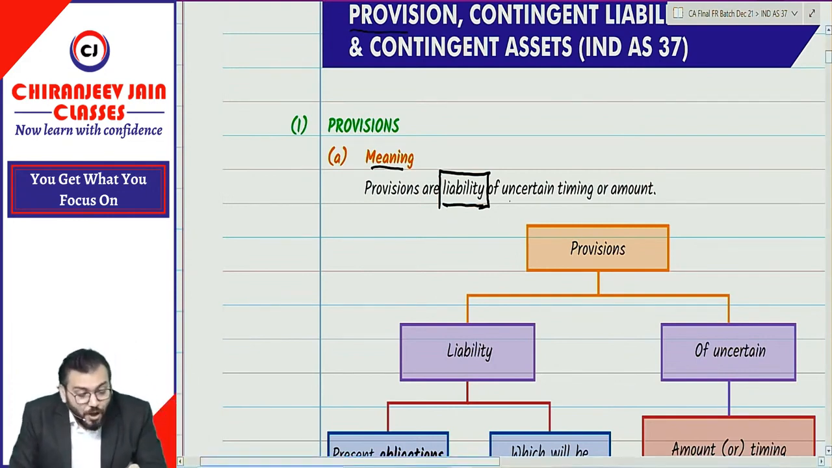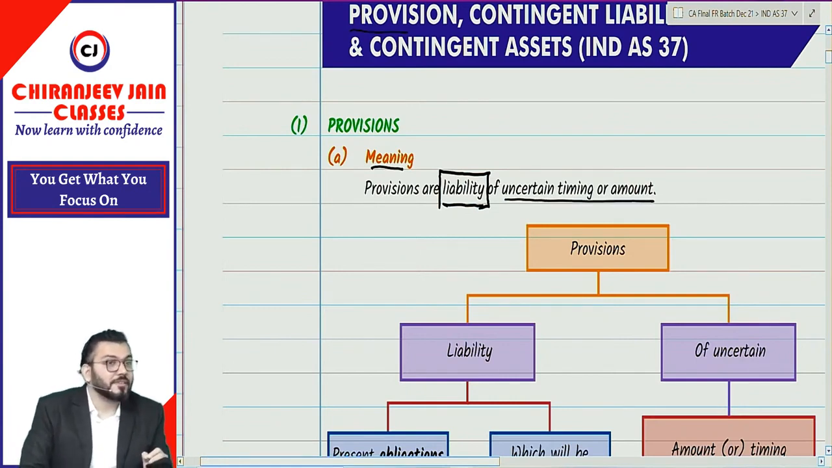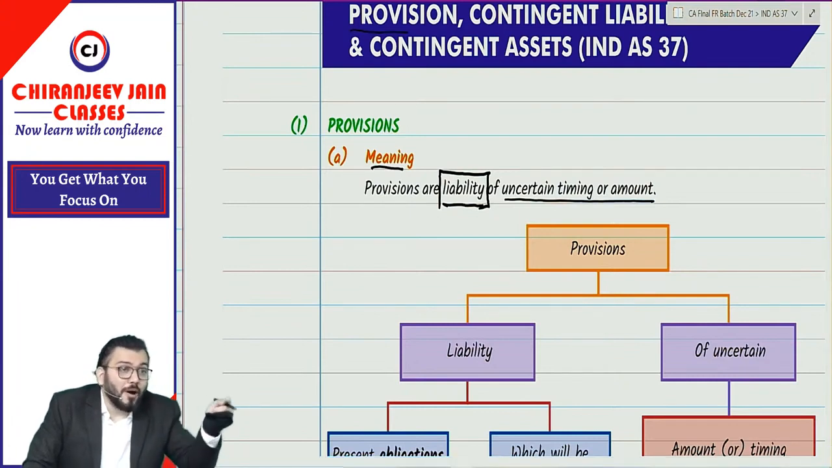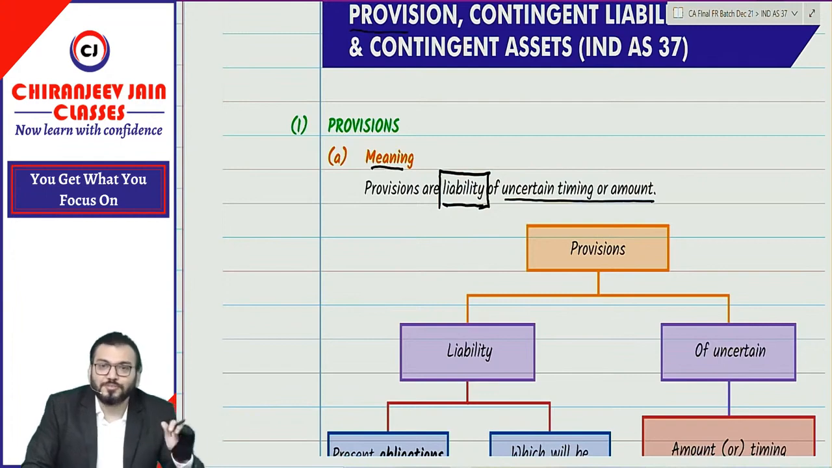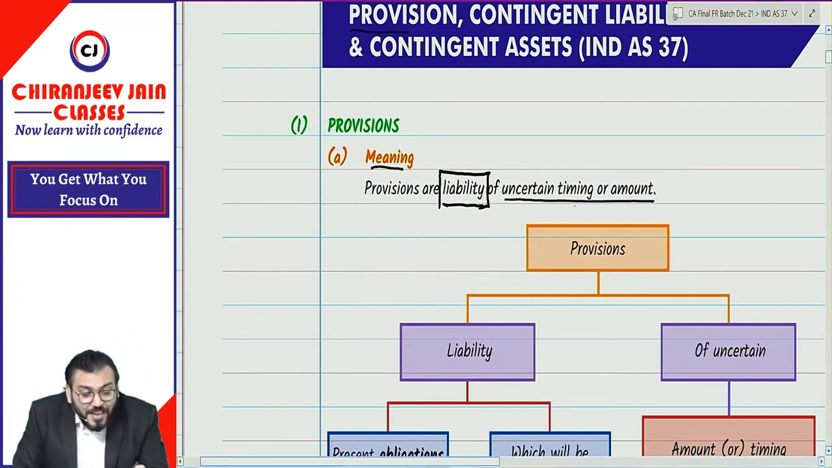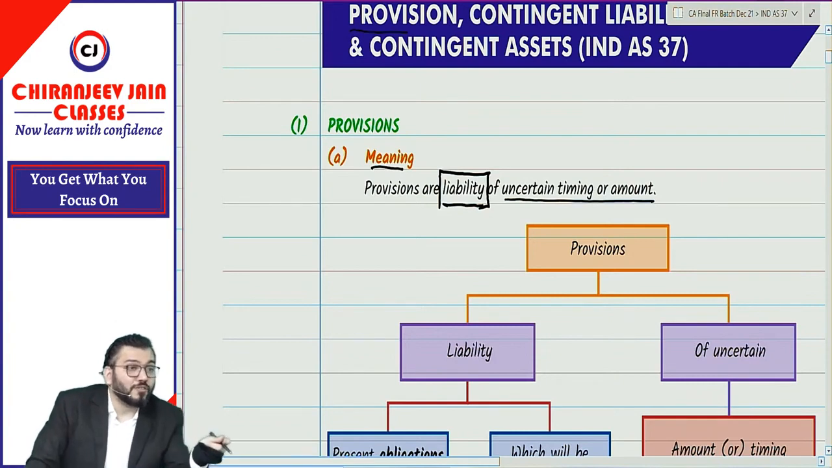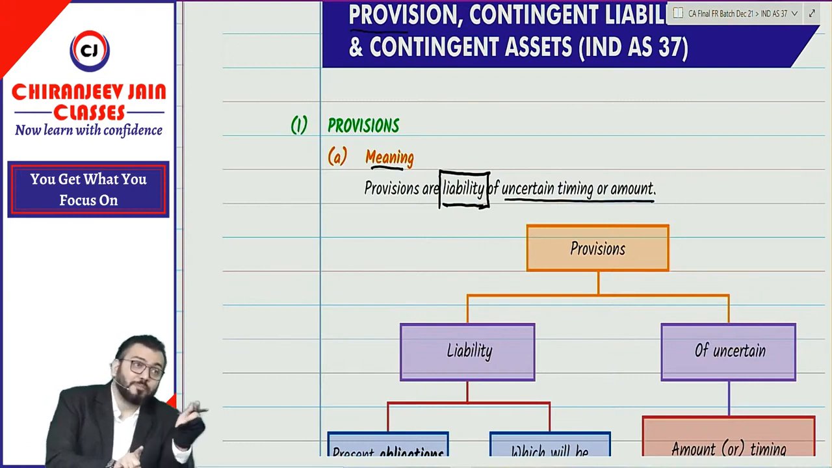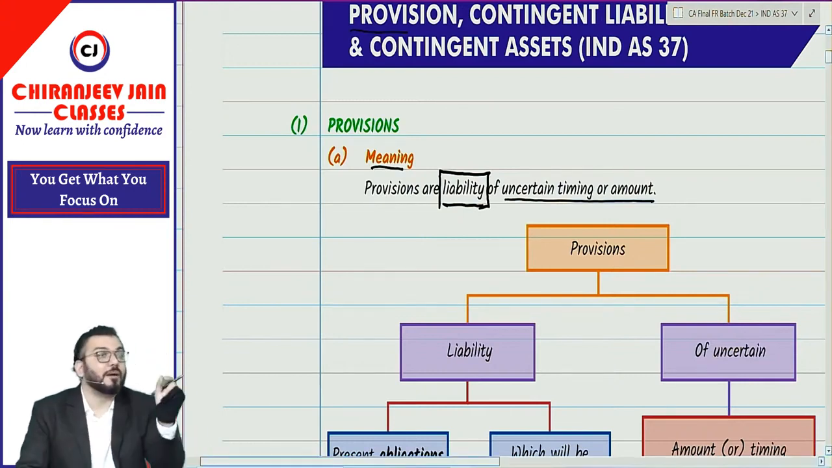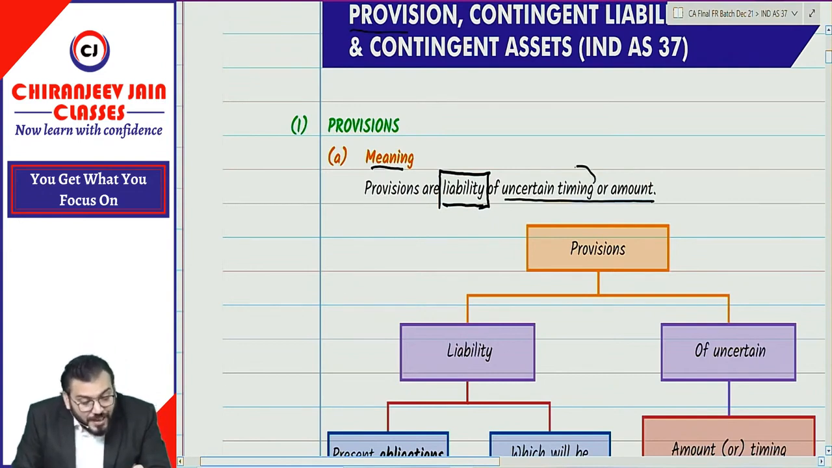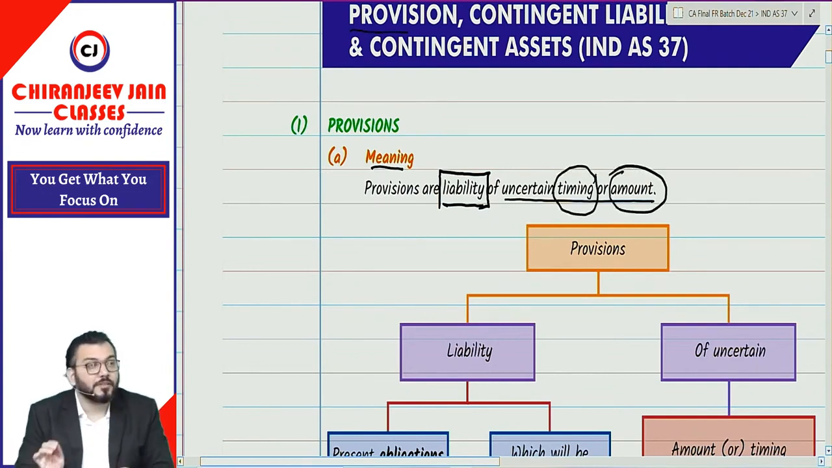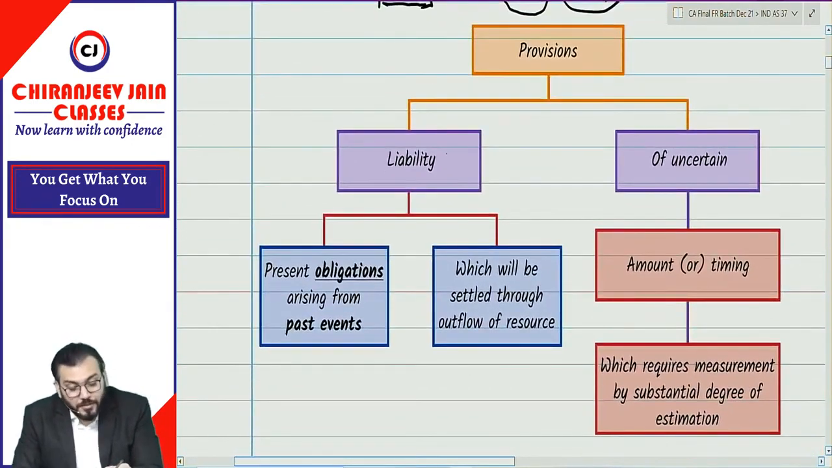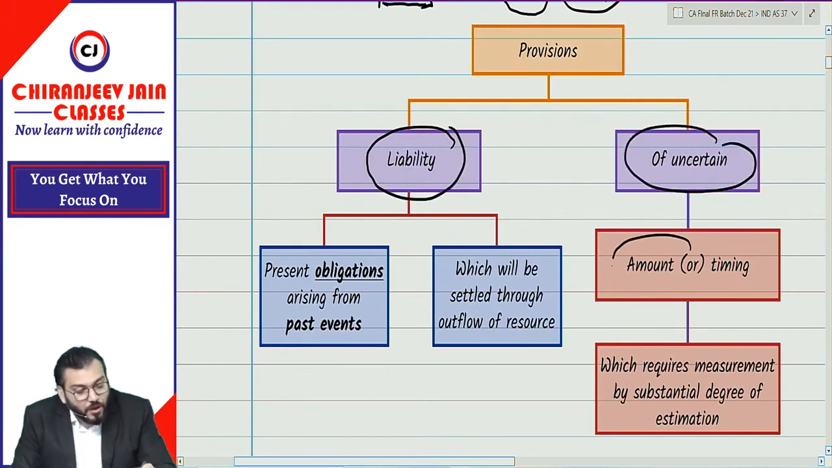So provisions are liability of uncertain timing or amount. Either the timing of payment is not known, or the amount of payment is not known, or both are not known. Correct? Of uncertain timing or amount. Means the amount is known, what amount will be paid, but when to pay is not known. That also will become a provision. Correct? Of uncertain timing or amount. Means provisions are liability. If you see this chart, of uncertain timing or amount.